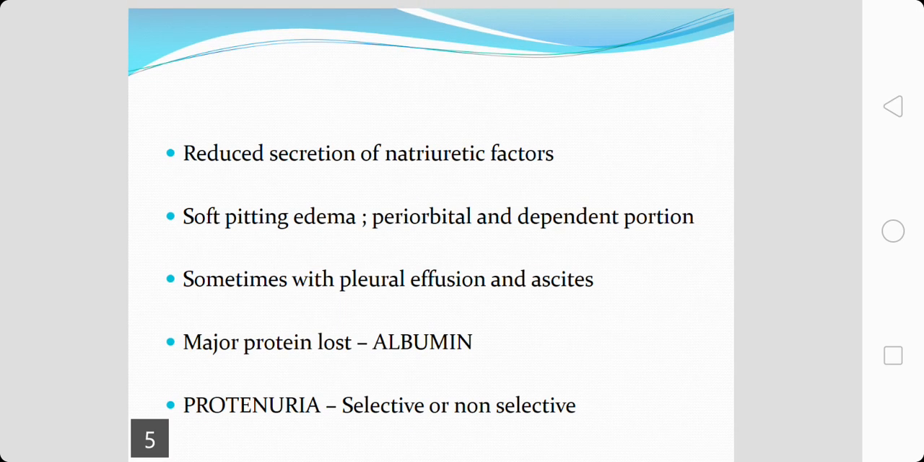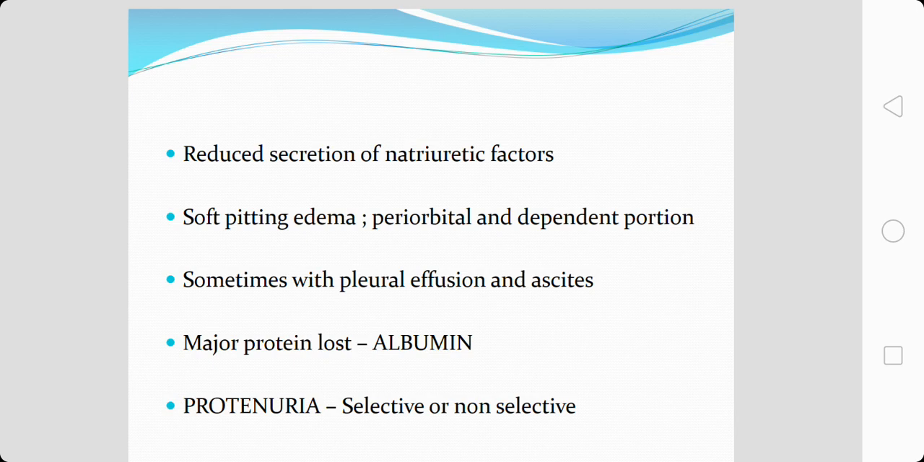One more factor that is contributing to edema is a reduced secretion of natriuretic factors. These natriuretic factors make sure that some amount of sodium is excreted. With a decrease in natriuretic factors, there is an increase in intracellular volume, or absorption of water which is accompanied by the sodium.